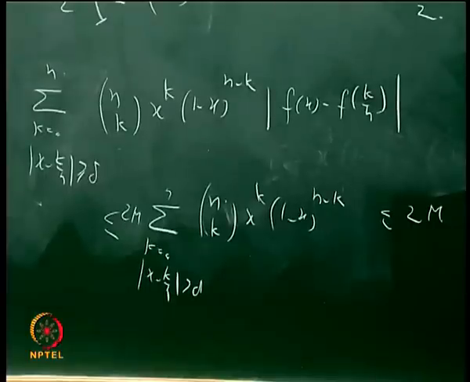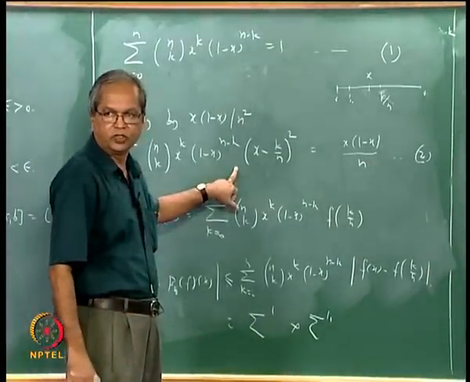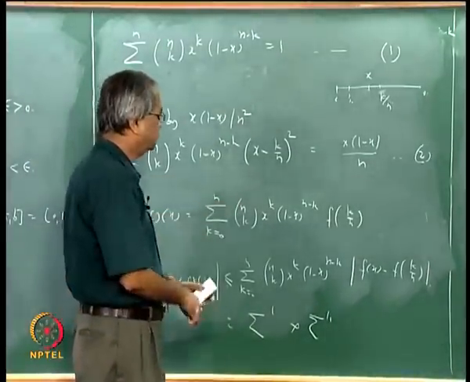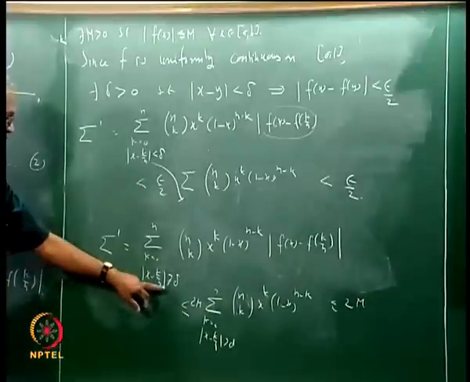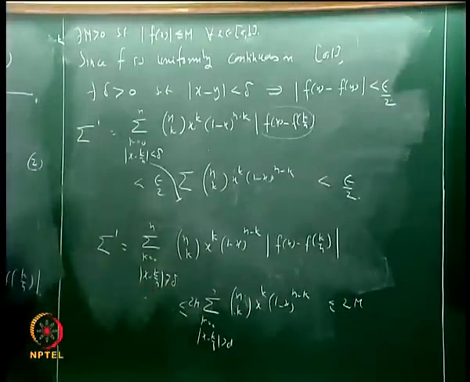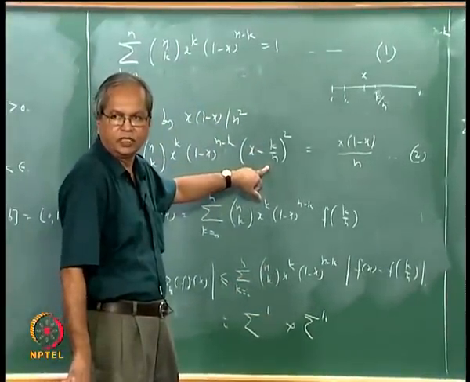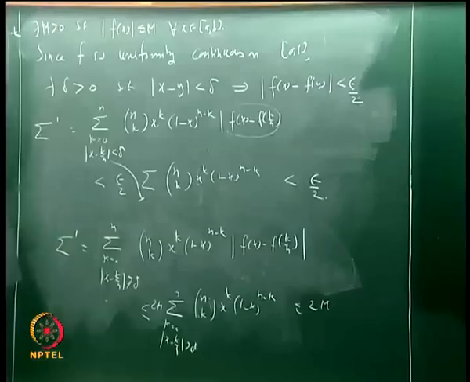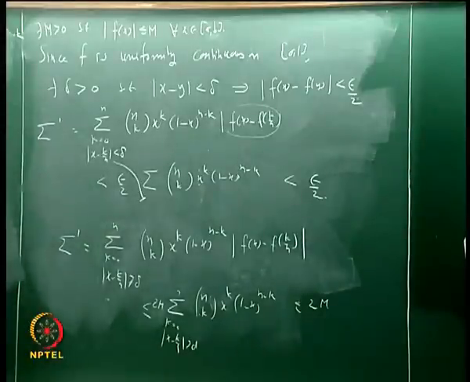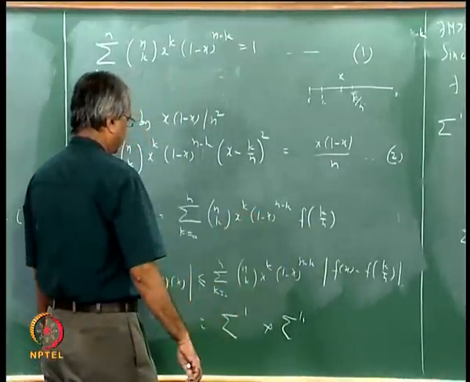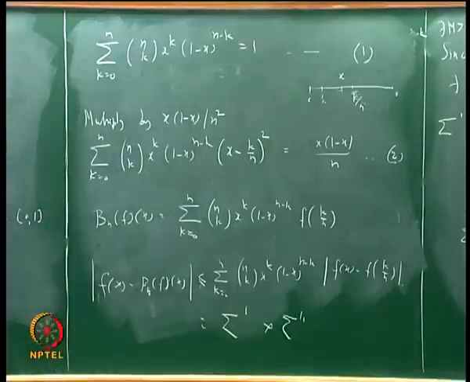What we will also use here is the following. We have not yet used this identity. The way in which we plan to use it is this: for those k for which mod x minus k by n is bigger than or equal to delta, this term, x minus k by n squared, will be bigger than or equal to delta squared. So since sigma double prime involves those terms x to the power k into f(x) minus f(k by n) and so on, we shall use this fact here. Let me continue here.